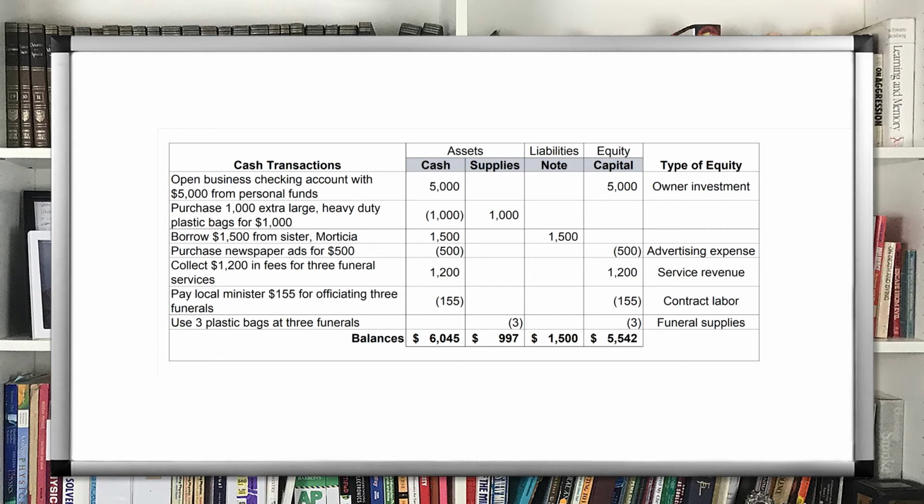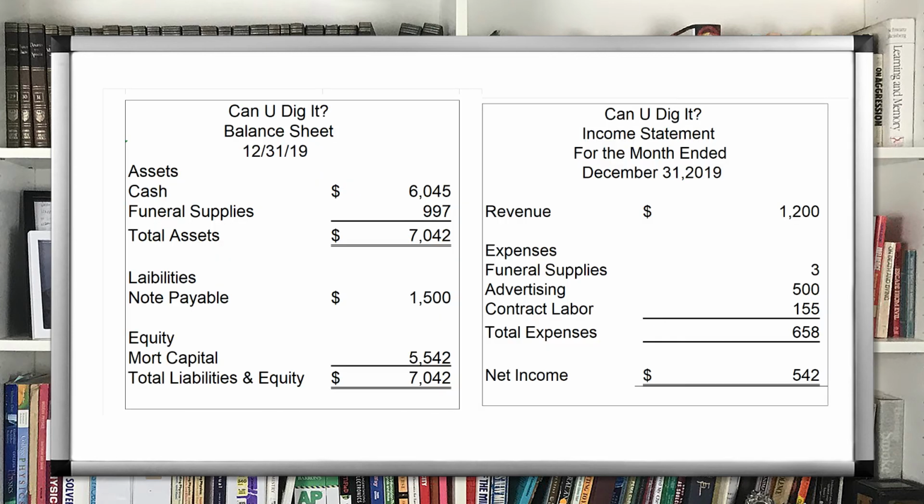The final four transactions involve revenue and expenses, which are increases and decreases in equity. The revenue transaction increased both cash and equity by the same amount. The expenses decreased both asset and equity by the same amount. These transactions and the final account balances lead to the following simple balance sheet and income statement.